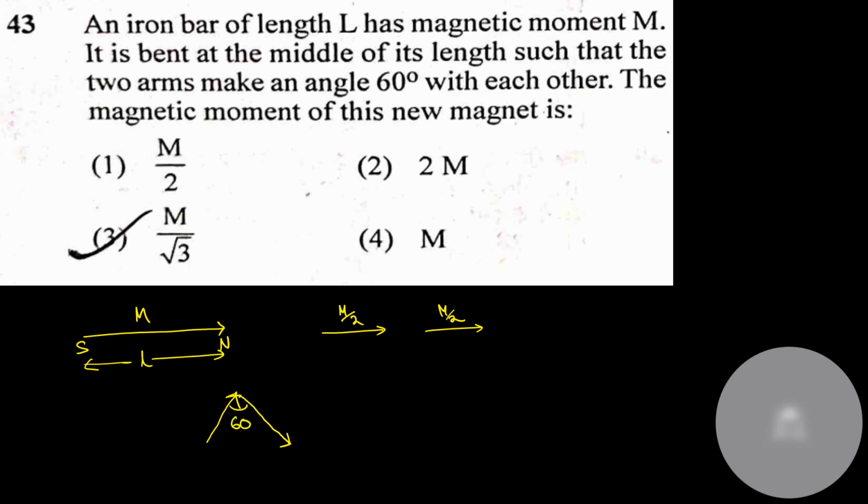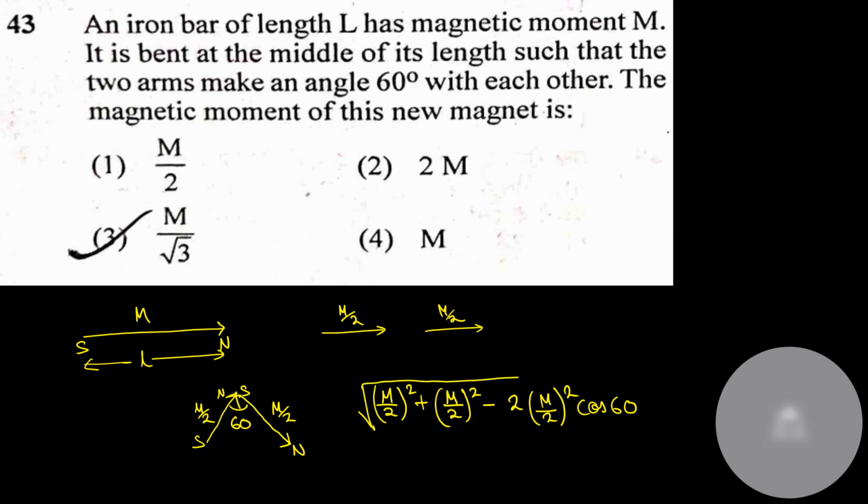North pole, south pole, north pole, south pole. If this rod is bent in two, the south pole would be out here, the north pole would be out here. Now the addition of two vectors in this direction: out here the magnetic moment is m by 2 each. So it is root of (m by 2) whole square plus (m by 2) whole square minus 2 into m by 2 into m by 2 cos 60. This is the vector addition of these two vectors.